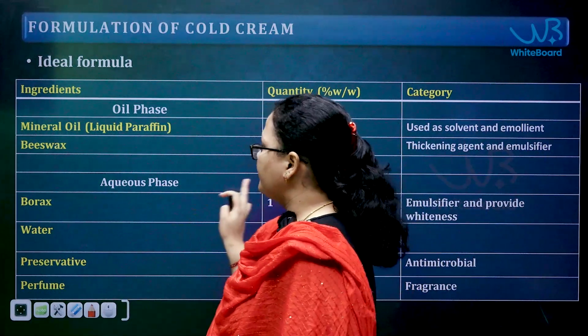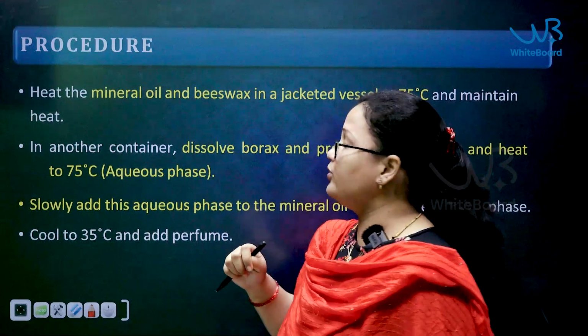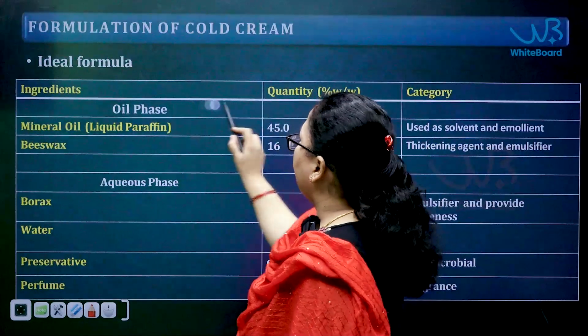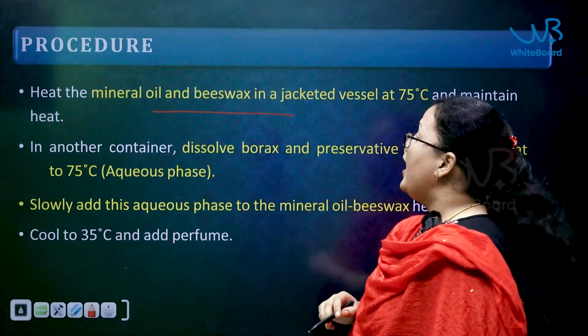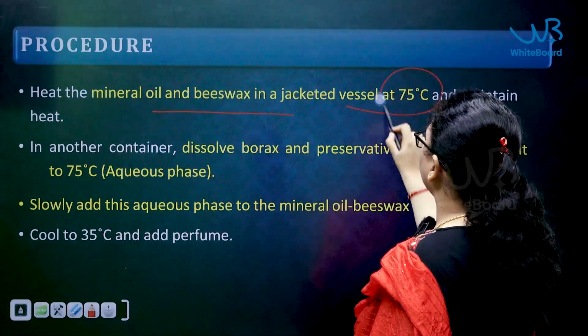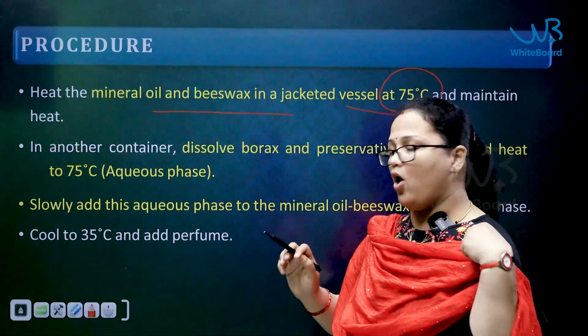So, here also if you see the preparation, it is divided into steps. First, you are preparing an oil phase. Okay, you are heating the mineral oil and beeswax in a jacketed vessel at 75 degrees centigrade. So, this is the oil phase.